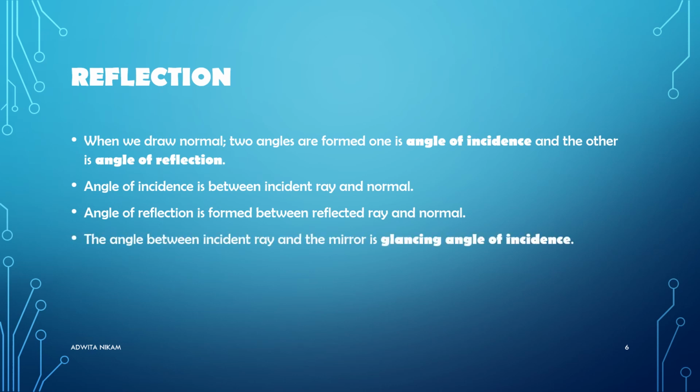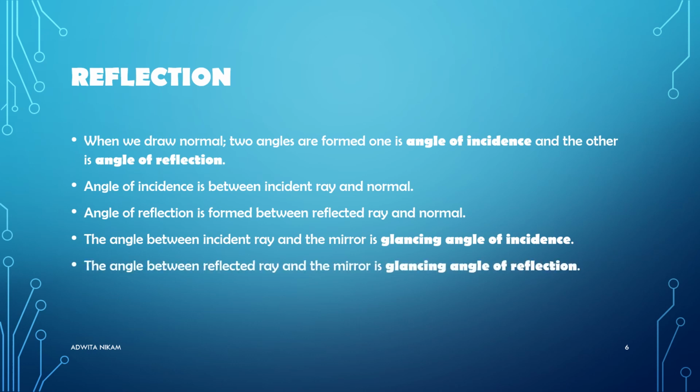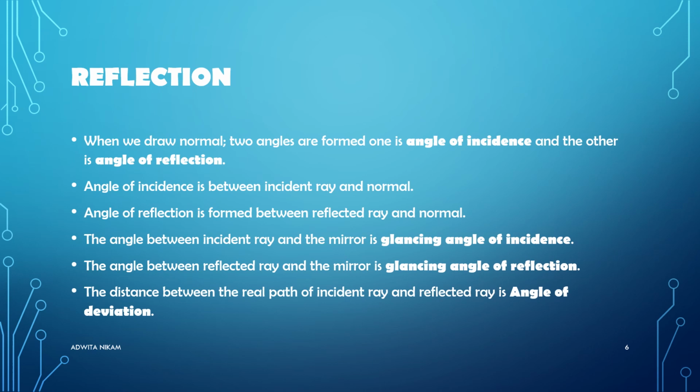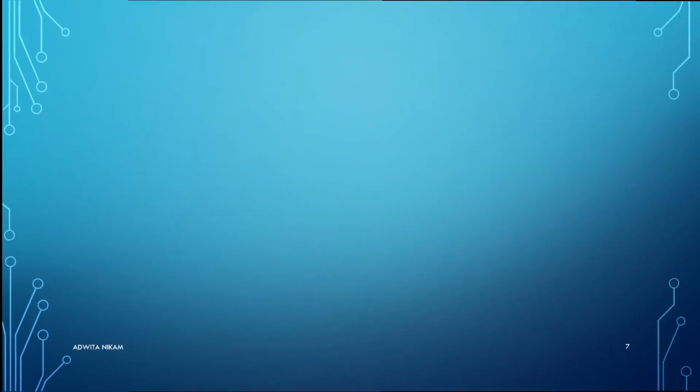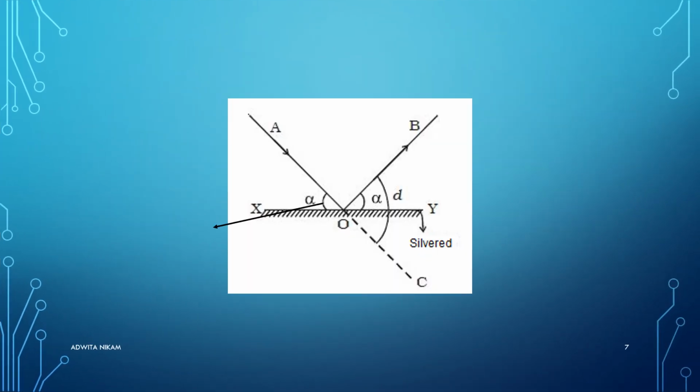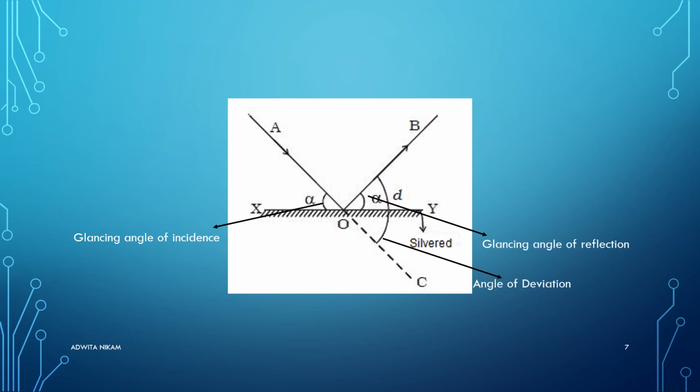The angle between the incident ray and the mirror is glancing angle of incidence, while the angle between reflected ray and the mirror is glancing angle of reflection. The angle between the real path of incident ray and the reflected ray is angle of deviation. We will study these three angles. So this is glancing angle of incidence, this is glancing angle of reflection, and this is angle of deviation.